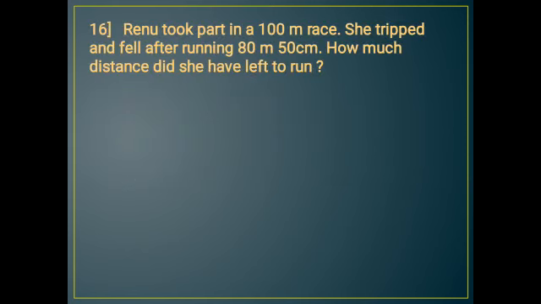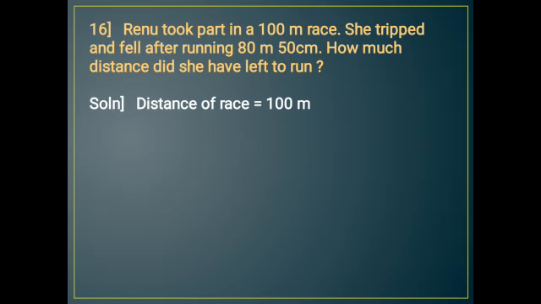Next, question number 16. Renu took part in a 100-meter race. She tripped and fell after running 80 meter 50 centimeter. How much distance did she have left to run? So here there was a running race, the race of 100 meter. Renu was running, she ran 80 meter and 50 centimeter. After that she fell down. So we have to find how much distance is remaining.